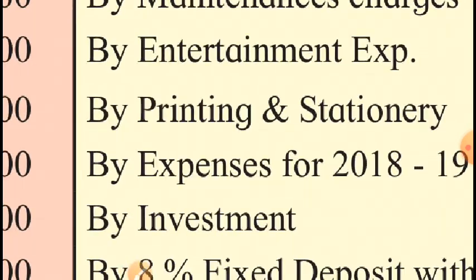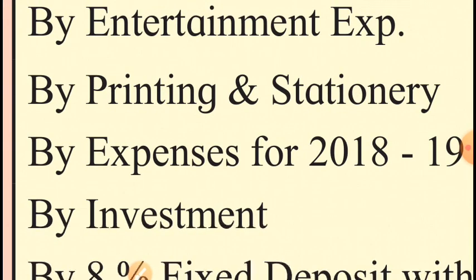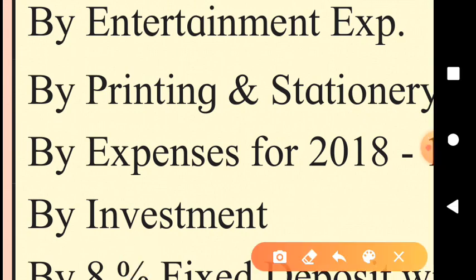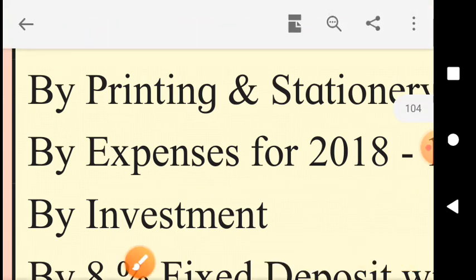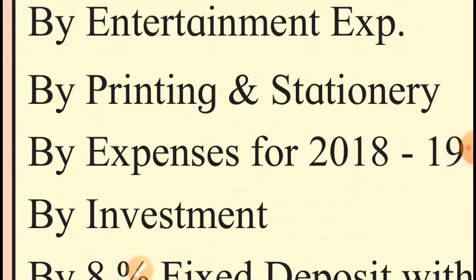But look at this item, expenses for 2018-19. This item is important here. In this year, what does it mean? In the current year, we paid for the expenses of the previous year.